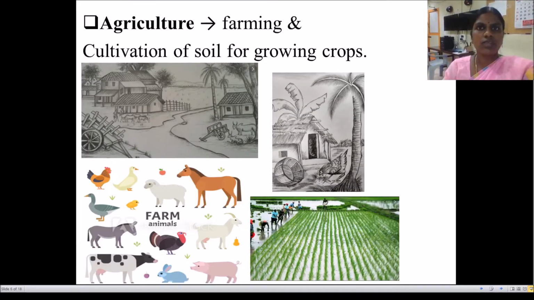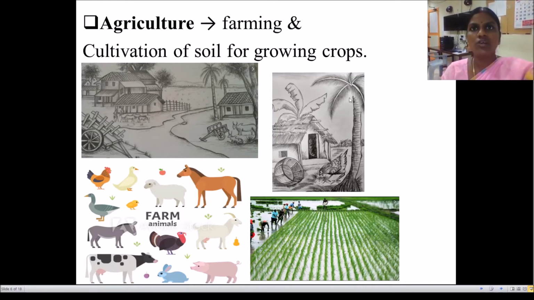Agriculture. Agriculture is nothing but farming and cultivation of soil for growing crops. What is farming? Look at the picture here. You can see a house, goat, cow, and here a hen, a plantain, a coconut tree.